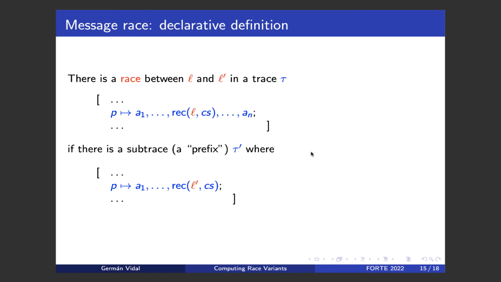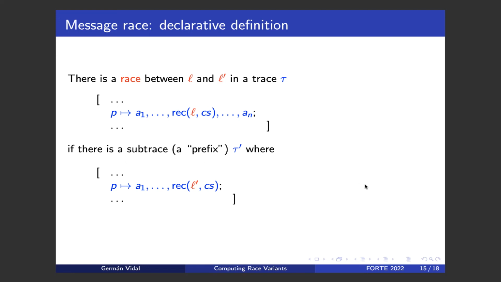Let me now introduce a declarative notion for message race, okay? So we consider a particular trace tau in which we have a receive action in which message label L is received. So we say that there is a race between L and L prime, between these two messages for this particular receive, if there exists a subtrace. And essentially this notion of subtrace means that the sequences of actions of each process are a prefix of the corresponding sequences of actions in the original trace. So this is what we call a subtrace.